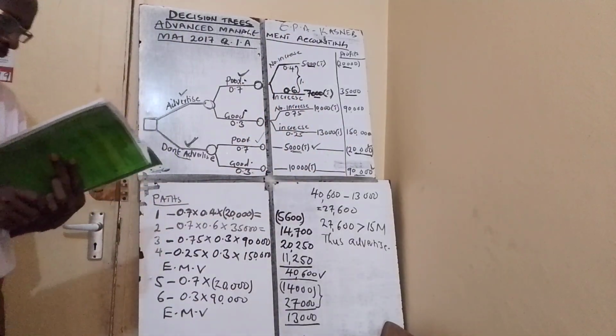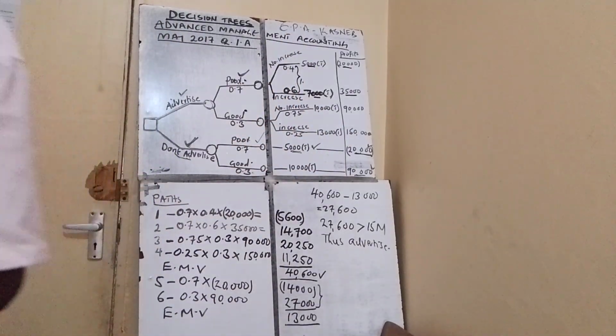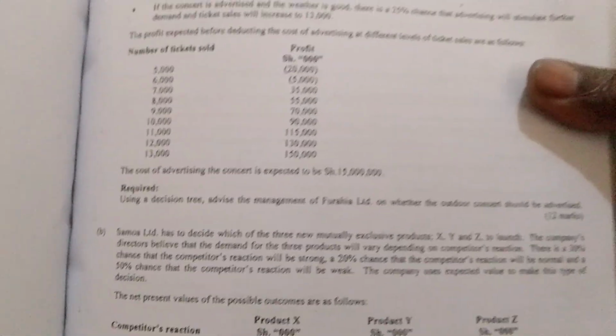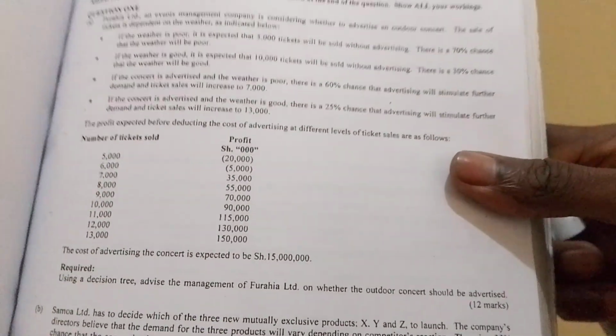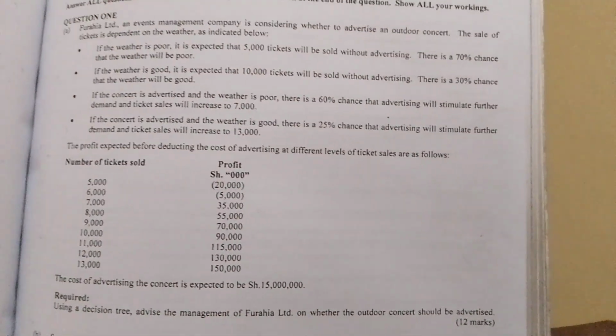So let's present bullet number 3. What's that bullet? Number 3. You see it.